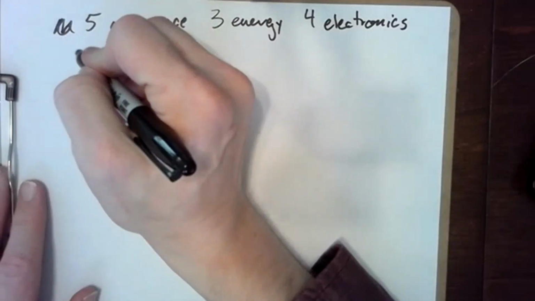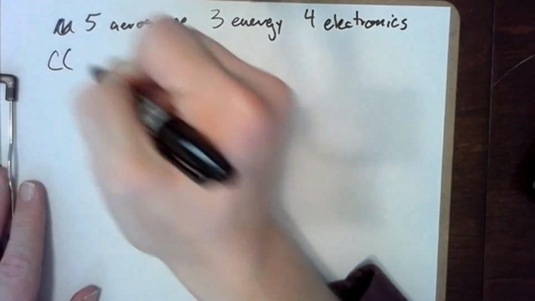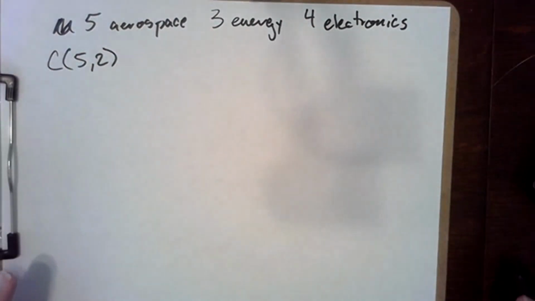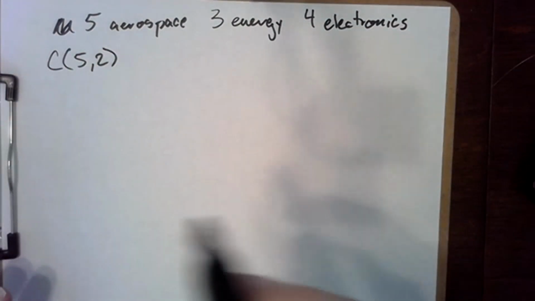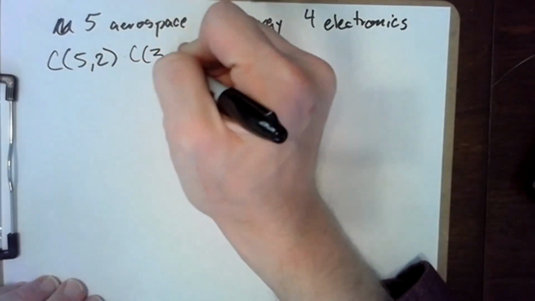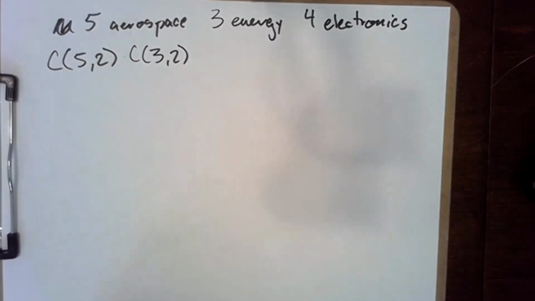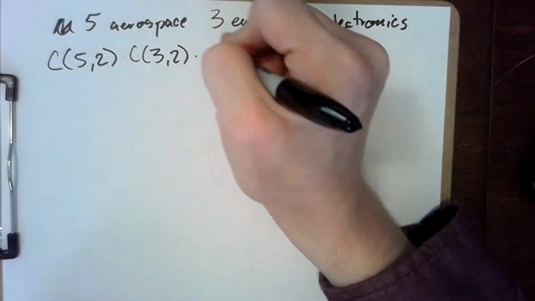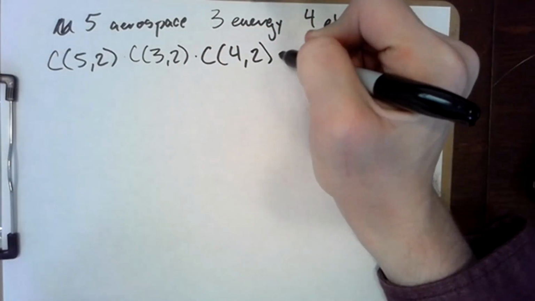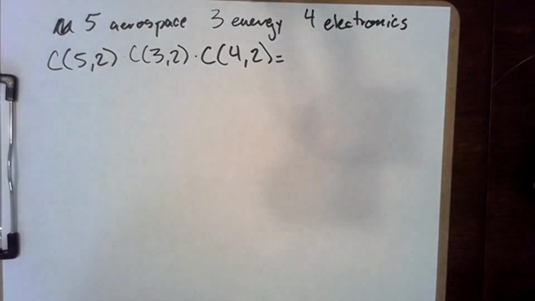So we will just say that that's C of 5, 2, the number of combinations of 5 items taken 2 at a time, times C of 3, 2, the number of combinations of 3 items taken 2 at a time, times C of 4, 2, which is the number of combinations of 4 items taken 2 at a time.